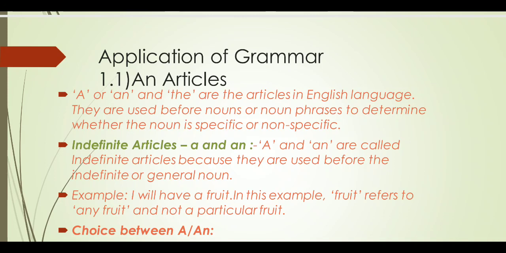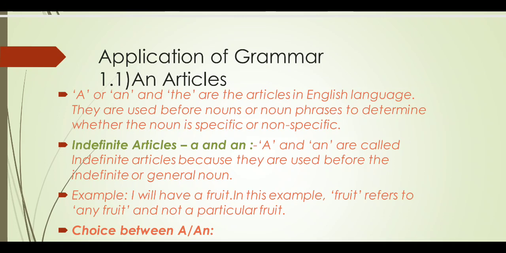Then we discuss the uses of articles. There are three uses of articles. First, it is a determiner. Determiner means a word which comes before a noun or noun phrase. Second, it is a demonstrative adjective because it demonstrates, it determines the sense, specific and non-specific. And third, it is an adjective of quantity, meaning it always indicates one object. These are the three uses.